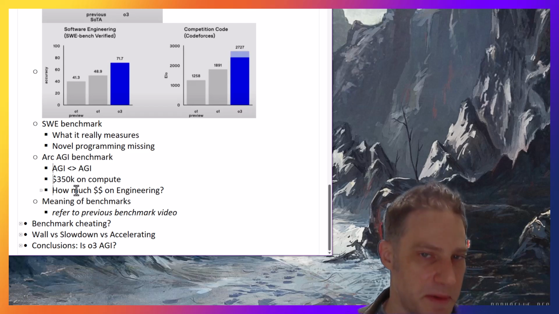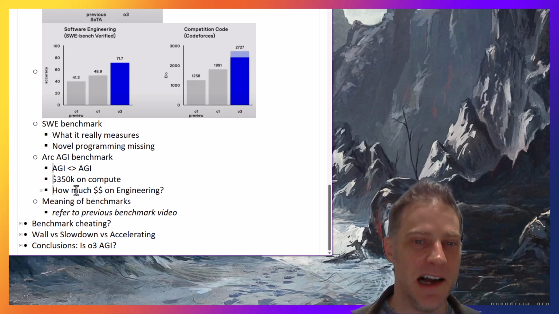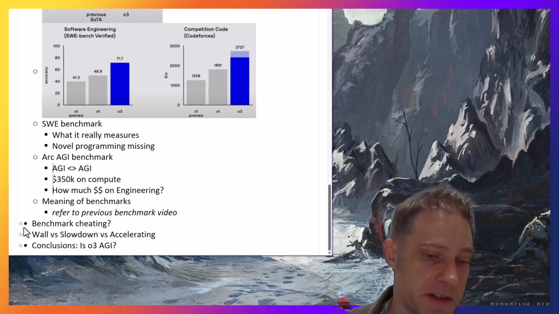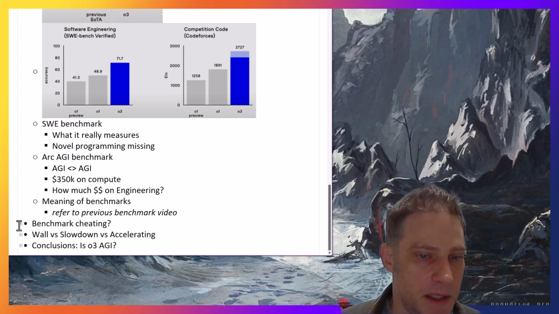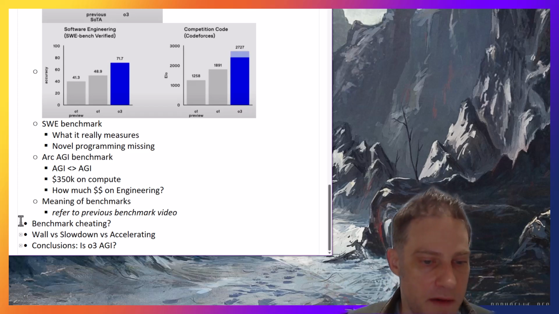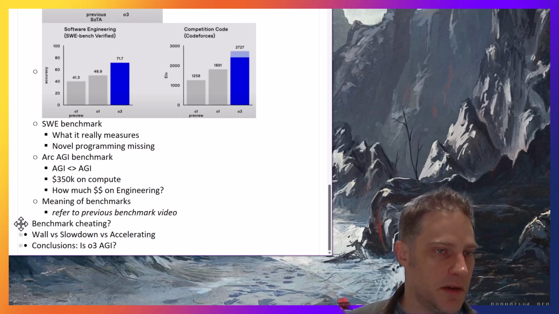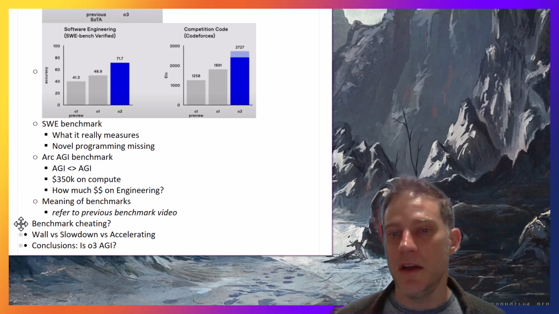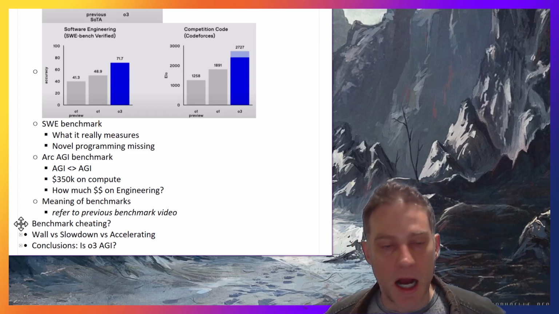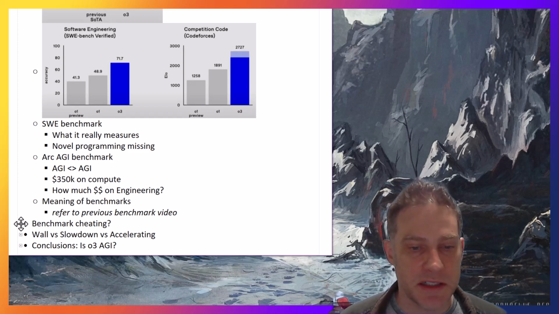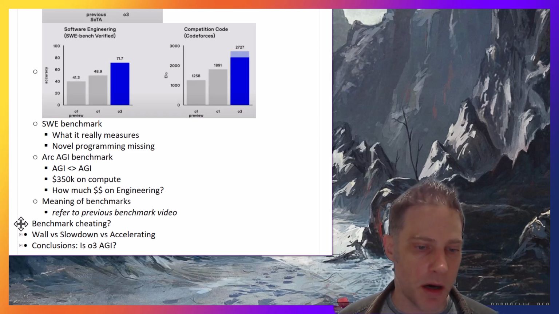Why else would they spend $350,000 on it? And if they spent that amount of money, how much did they spend on engineering and focusing on actually trying to be like, hey, this is important for the future of the company, for our ability to get funding, for our ability to make sales, to get a really good benchmark. I mean, it's a valid strategy, but this is what all these benchmarks are incentivizing companies to do. They're incentivizing them to optimize for the benchmarks and not actually necessarily what the real world uses are.